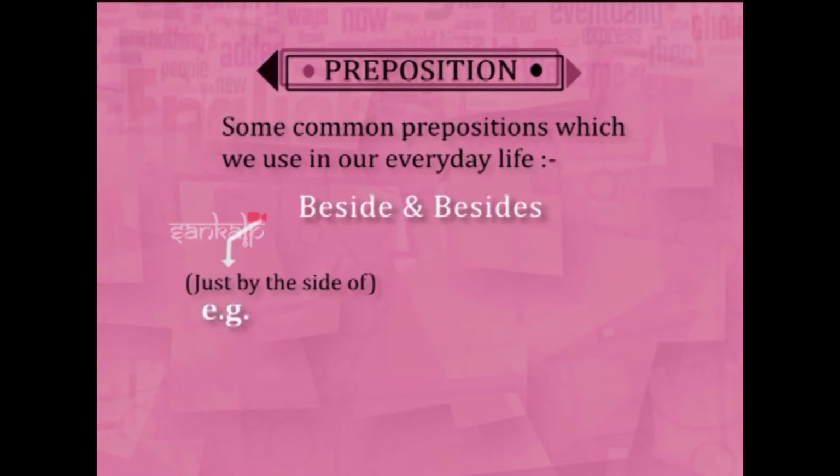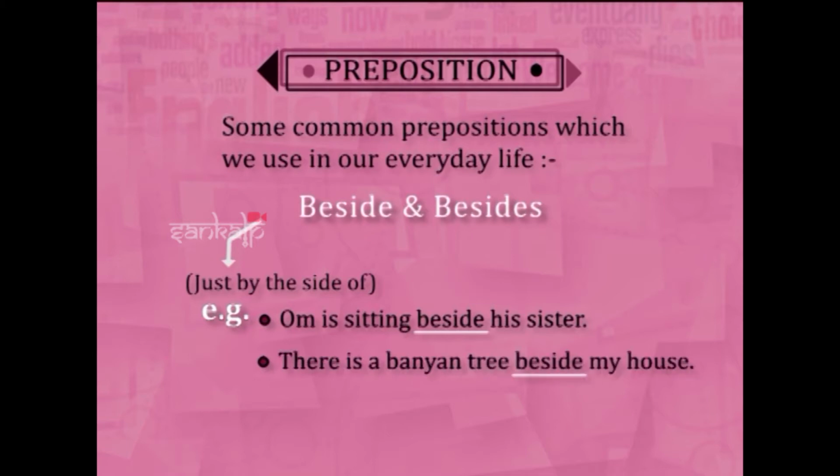You can say that Om is sitting beside his sister. Okay, just by the side of. There is a banyan tree beside my house. He is sitting beside the minister. That means just by the side of.